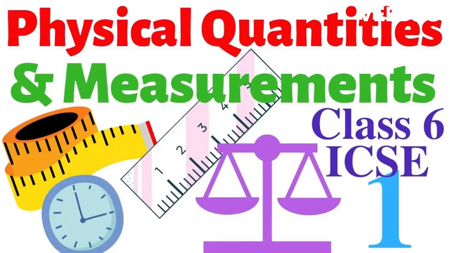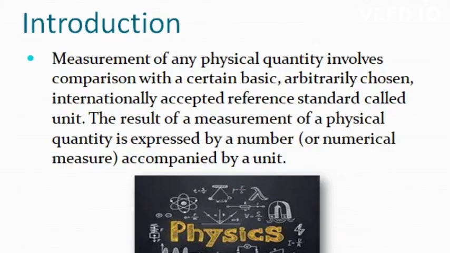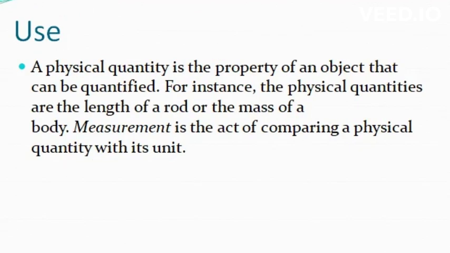Physical quantities and measurement introduction. Measurement of any physical quantity involves comparison with a certain basic, arbitrarily chosen, internationally accepted reference standard called unit. The result of a measurement of a physical quantity is expressed by a number or numerical measure accompanied by a unit. A physical quantity is the property of an object that can be quantified.